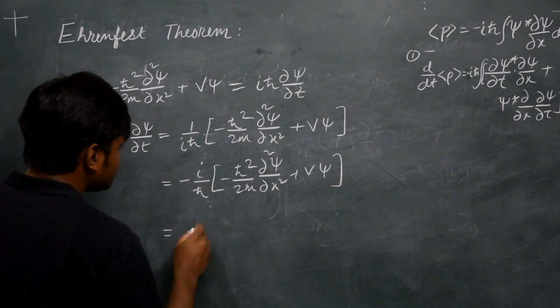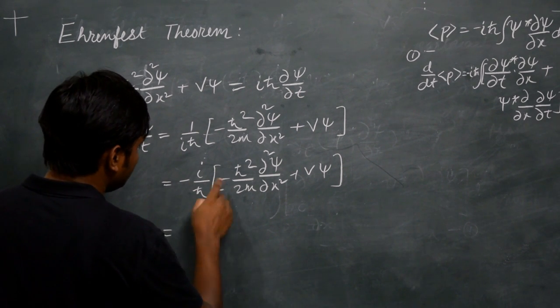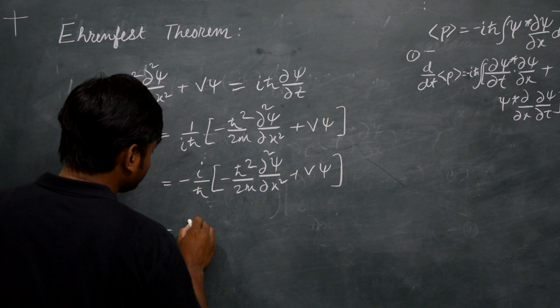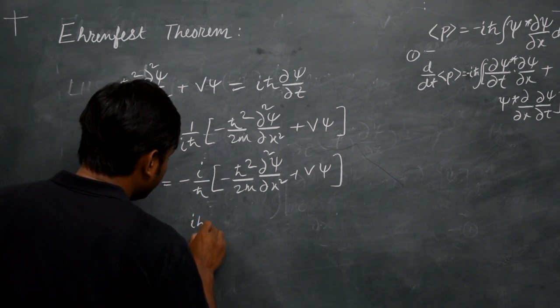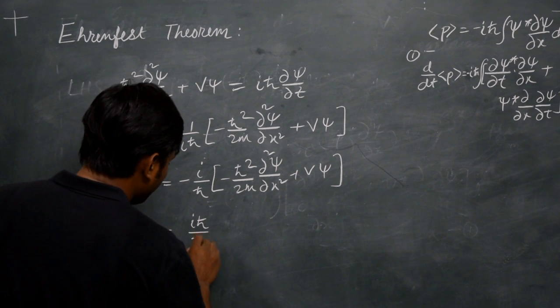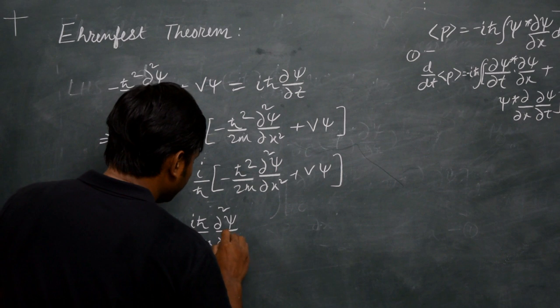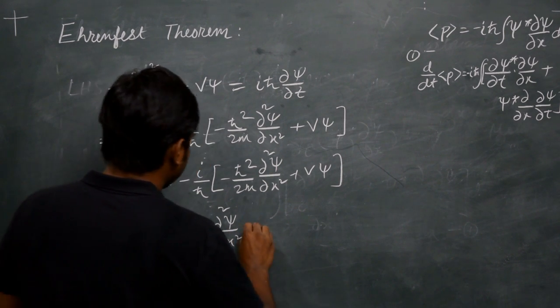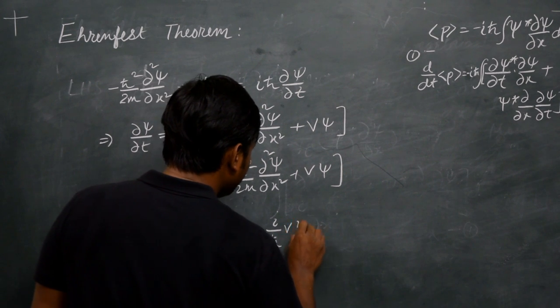So if I multiply the constants, this is going to become plus, so h gets cancelled: i h cross by 2m del square psi by del x square minus i by h cross V psi.